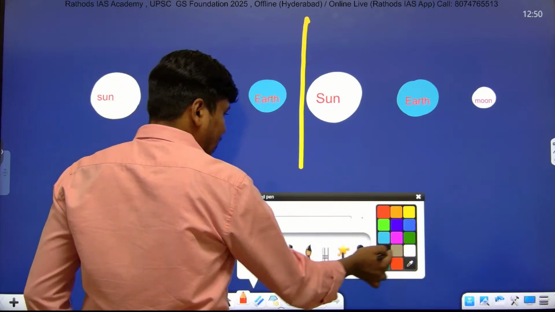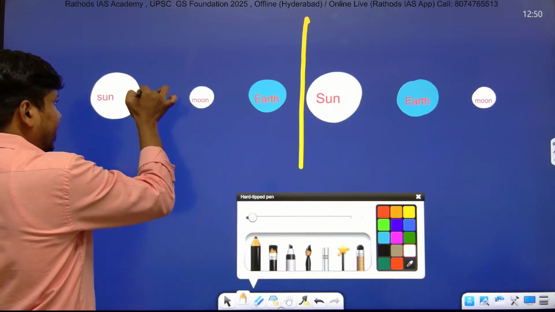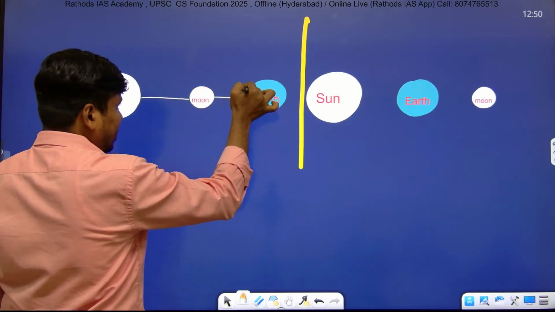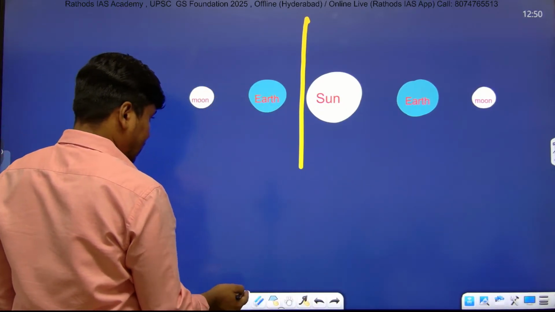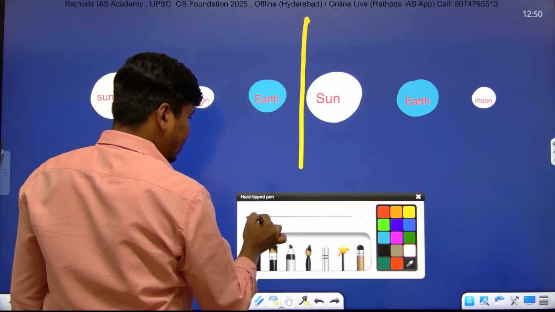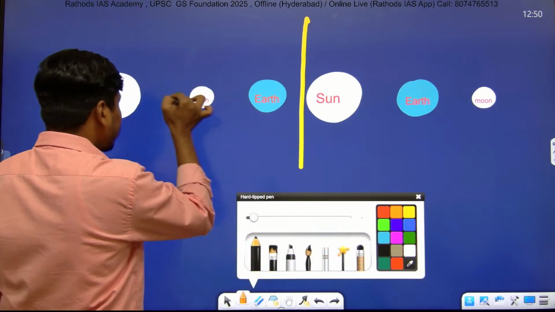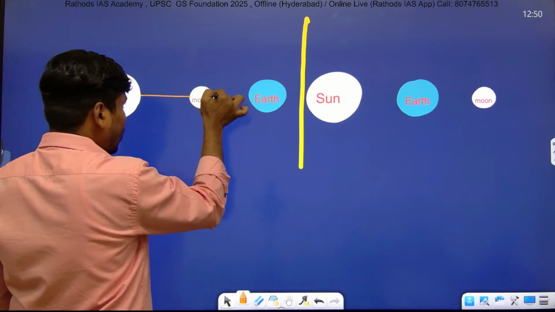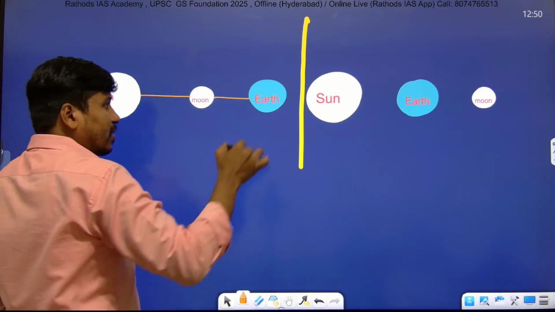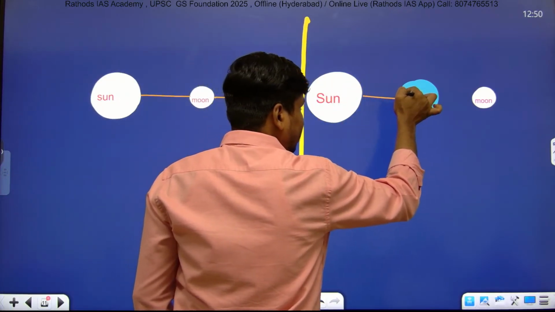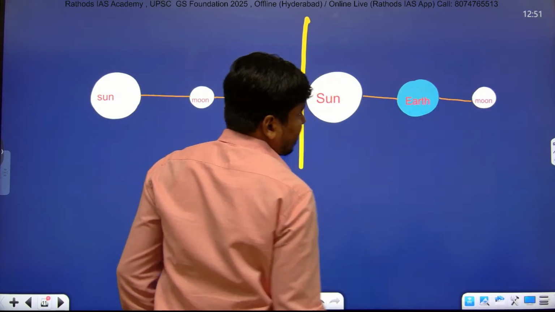Okay, listen. So all the three are in a straight line only. Here also all the three are in a straight line, but the positions are different.